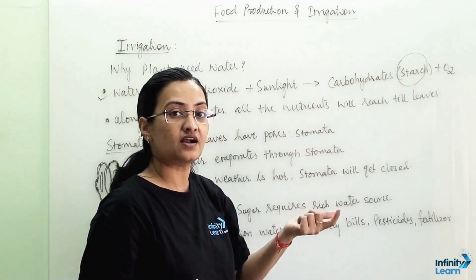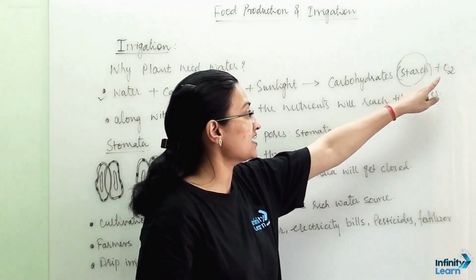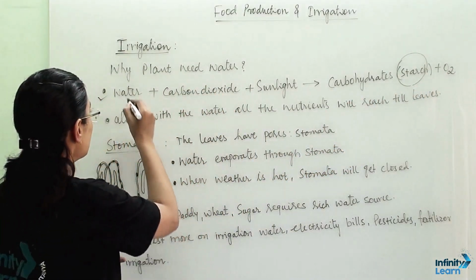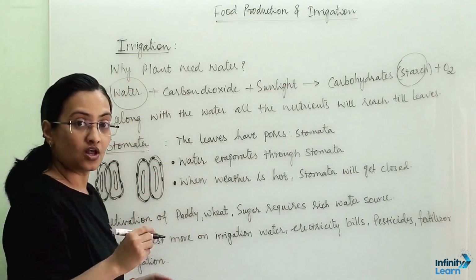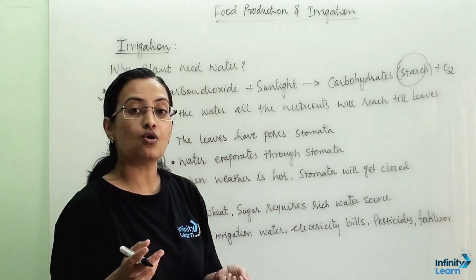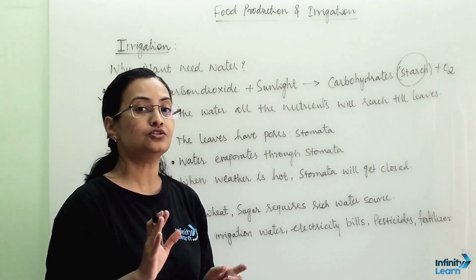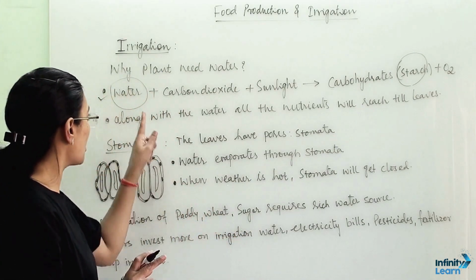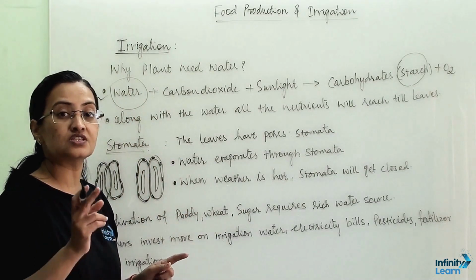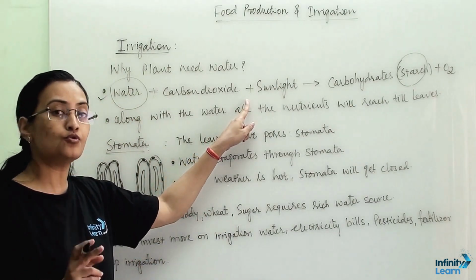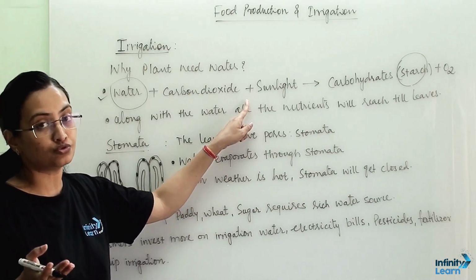Starch is one kind of carbohydrate, and they are liberating oxygen in the environment. So when they are using water, along with the water, roots are not only absorbing water, they are also absorbing all the nutrients. So that water will reach from roots till leaves, because the photosynthesis process and food making process is happening in the leaves.